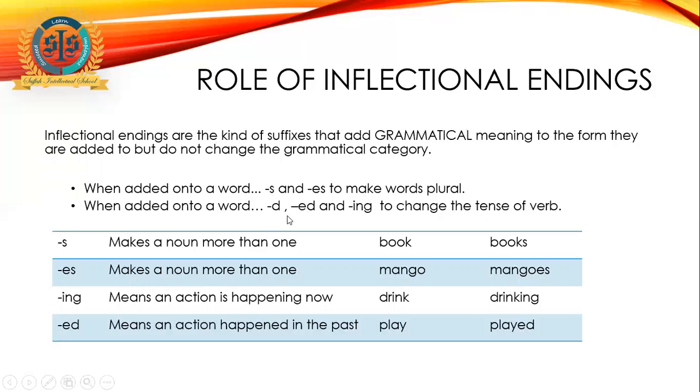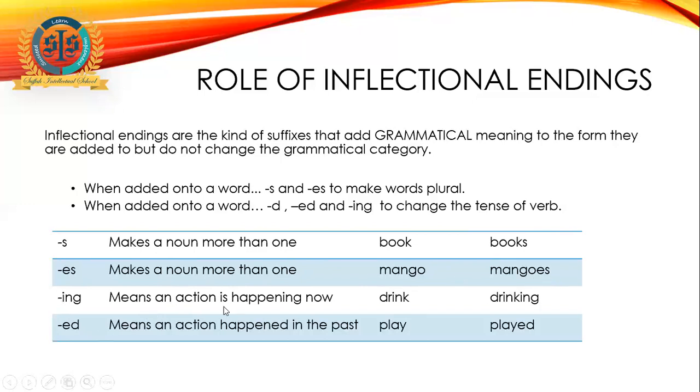When added onto a word, d, ed, and ing change the tense of the verb. So see, it changes the grammatical meaning of a word. S makes a noun more than one, like book becomes books. Es makes a noun more than one, like mango becomes mangoes.